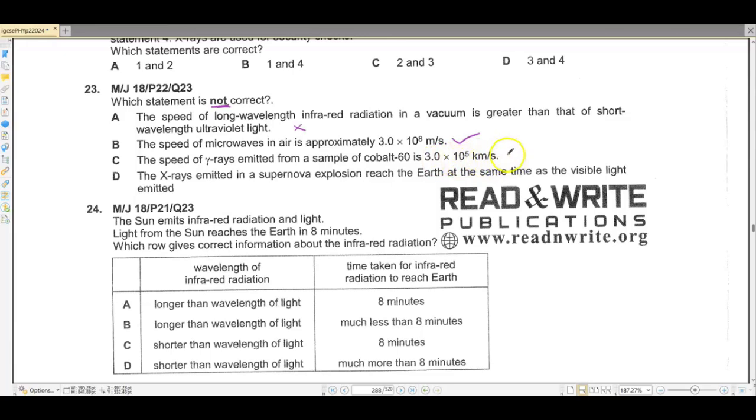Yes, this is in kilometers per second, so this is correct. In meter per second, it is going to be 10 raised to the power 8. And D, the X-rays emitted in a supernova explosion reach the Earth at the same time as the visible light. Yes, because they travel at the same speed. So A is the answer that is not correct, and it is the correct option for this question.